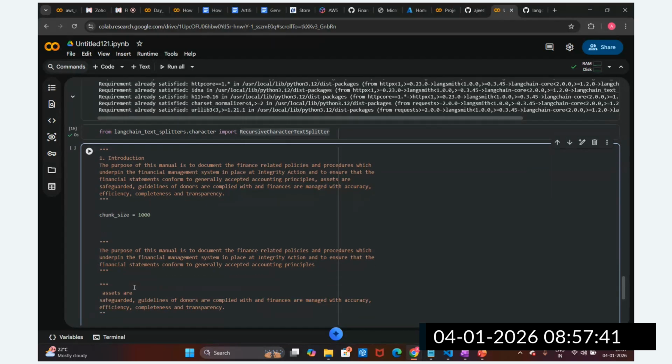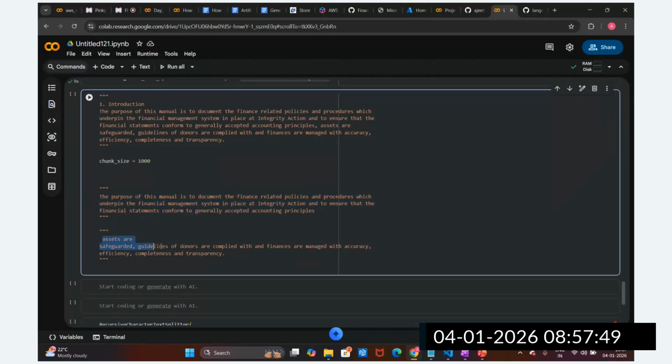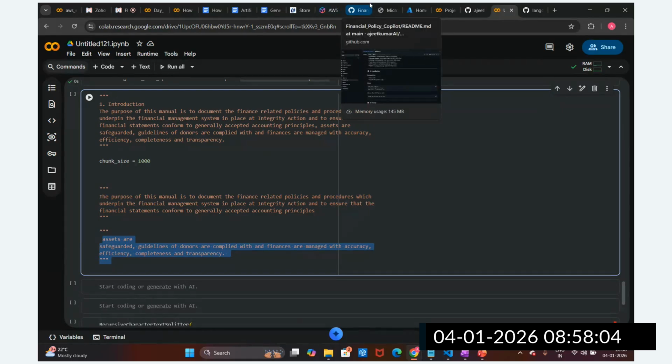What will happen in this scenario? One chunk will have half of the meaning and the other chunk will have the other half of the meaning of this complete paragraph. If we provide some chunk size, it will not always be correct, guys, because different documents have different paragraph sizes. So it depends, and we have to explore and experiment with this.